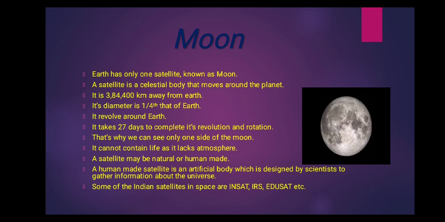That means the Earth is also rotating around itself, as well as the moon is also rotating around itself. So the moon takes 27 days to move around the Earth as well as around itself. That's why we are able to see only one side of the moon always.